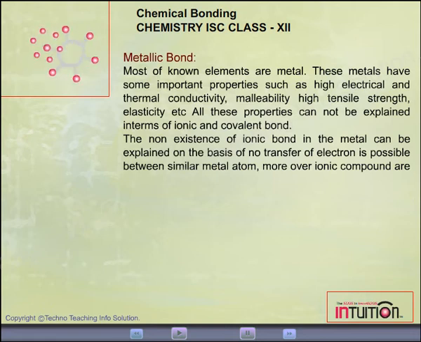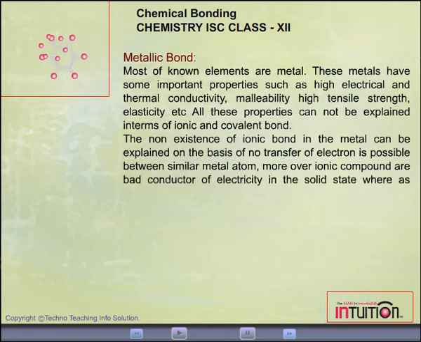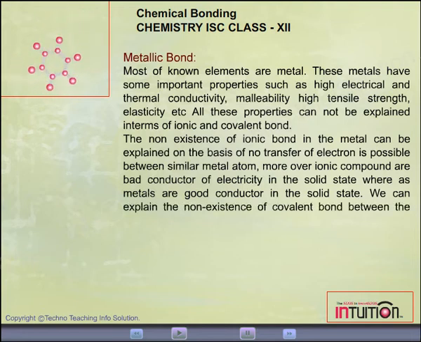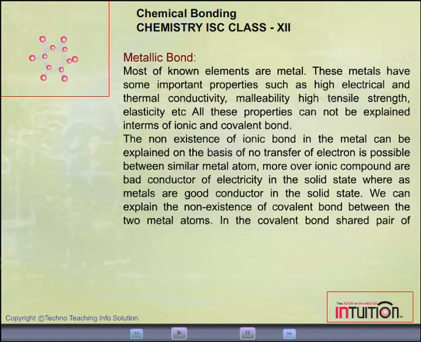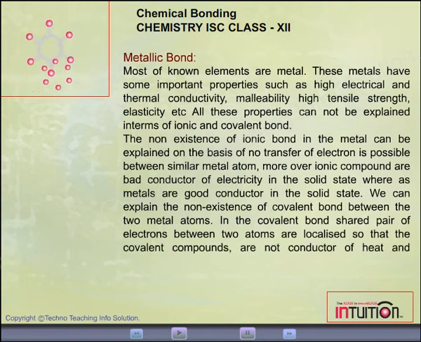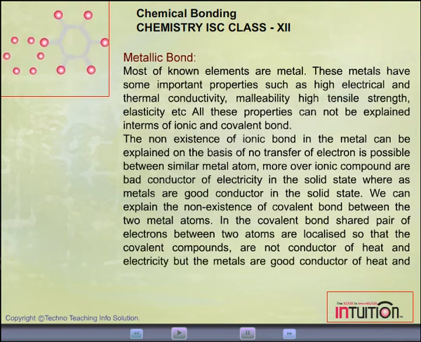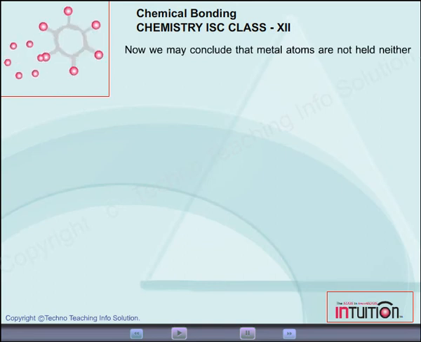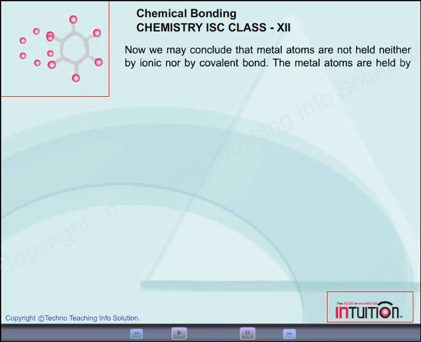Moreover, ionic compounds are bad conductors of electricity in the solid state, whereas metals are good conductors in the solid state. We can also explain the non-existence of covalent bonds between two metal atoms. In a covalent bond, the shared pair of electrons between two atoms is localized, so covalent compounds are not conductors of heat and electricity, but metals are good conductors of heat and electricity. Now we may conclude that metal atoms are held neither by ionic nor by covalent bonds.